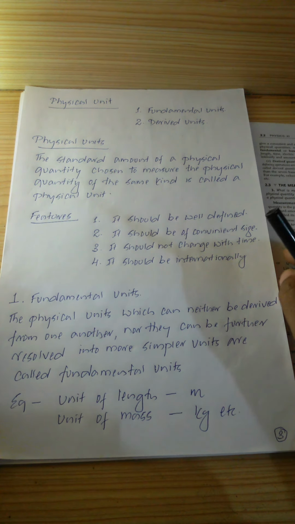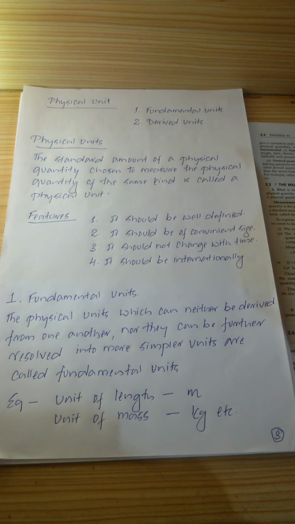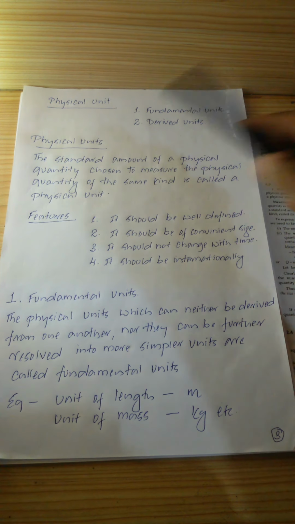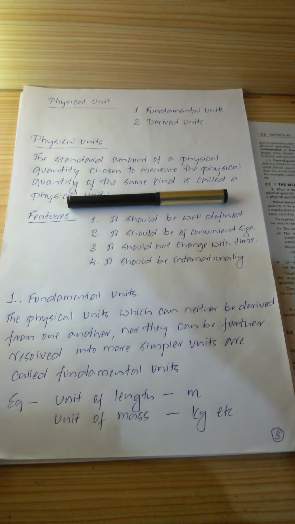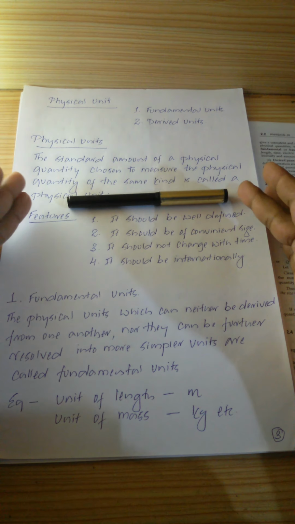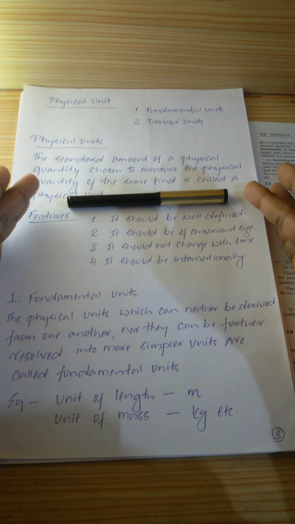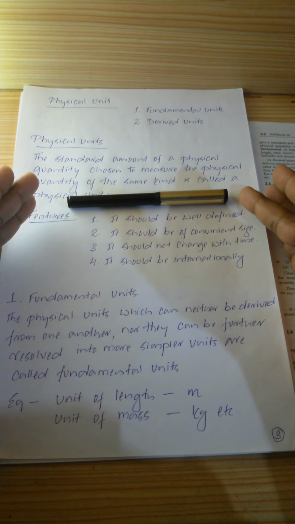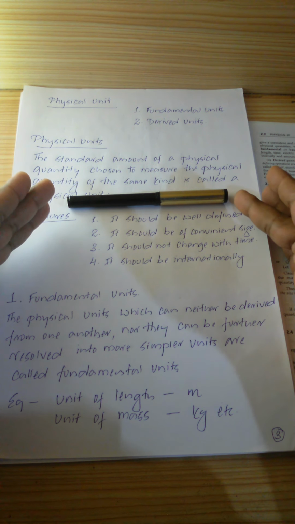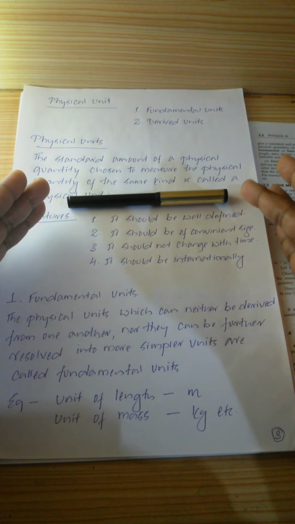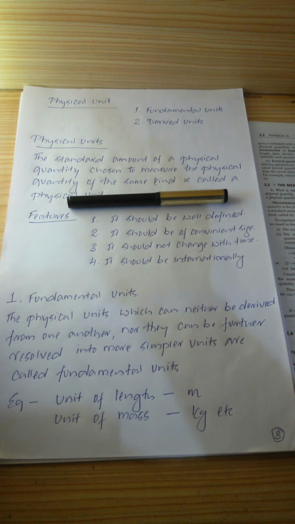Now units. Every physical quantity has a unit. For example, the length of this pen. Since length is a physical quantity, we can have so many units of length, for example, millimeter, centimeter, kilometer, light year and so on. So millimeter, centimeter, kilometer, meter, light years are all units of length, and the choice of one particular unit depends on convenience.